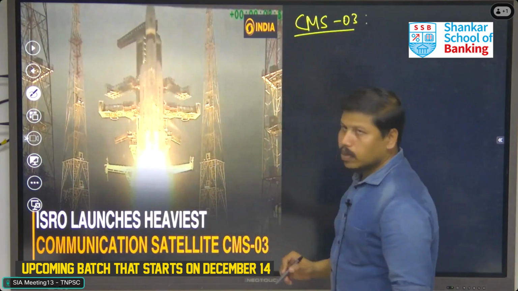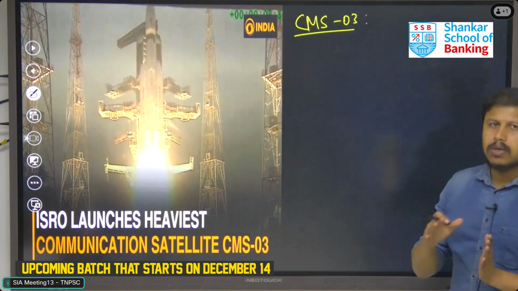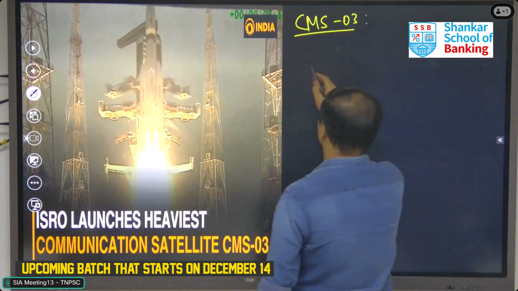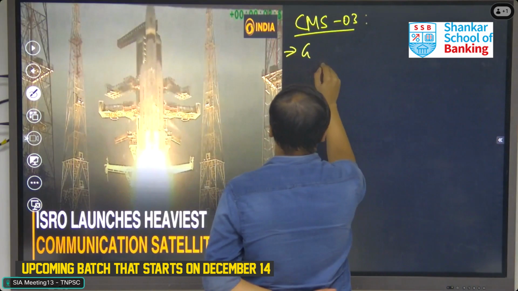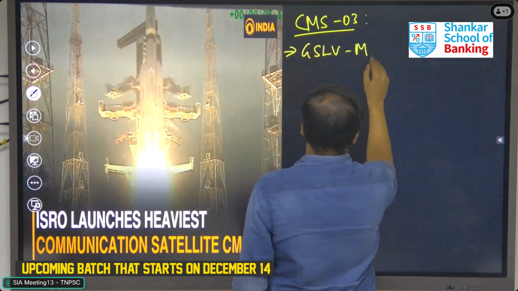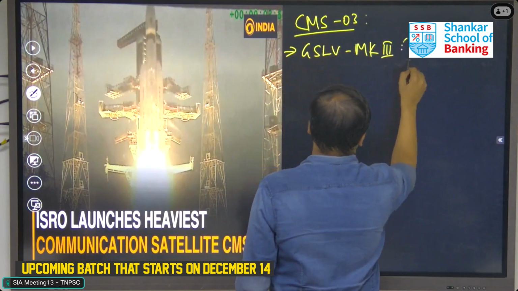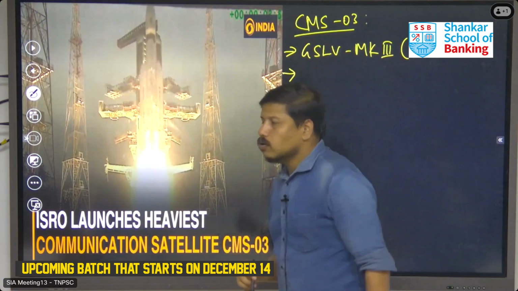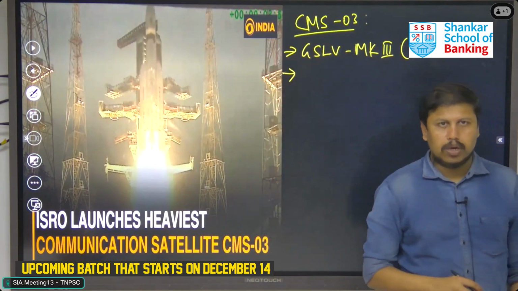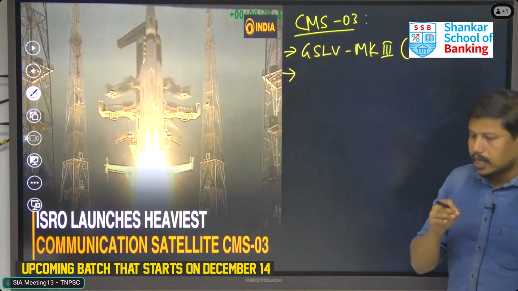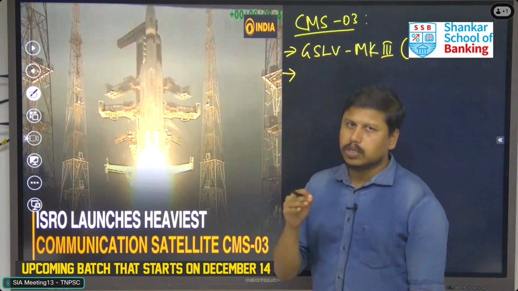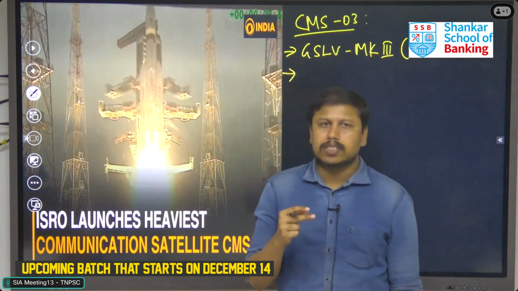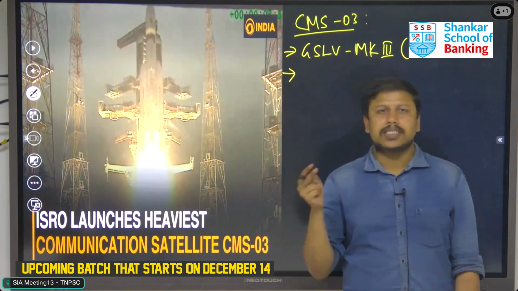CMS-03. The first thing is the launch vehicle used for launching this satellite. They are using the GSLV vehicle. Normally ISRO uses two kinds of vehicles for satellite launching: one is the PSLV and the second is the GSLV.